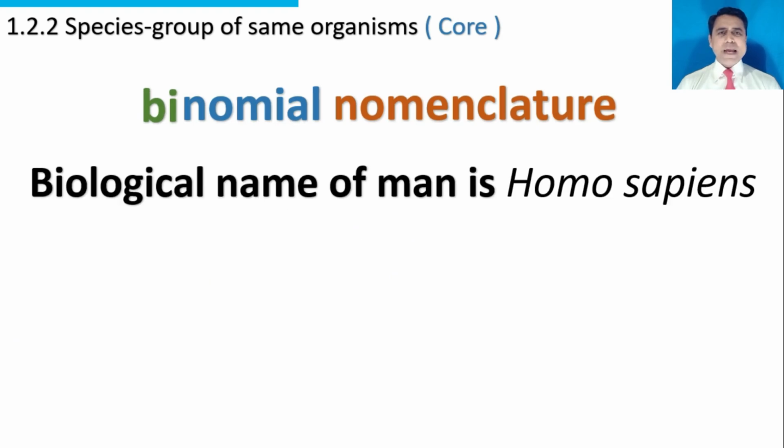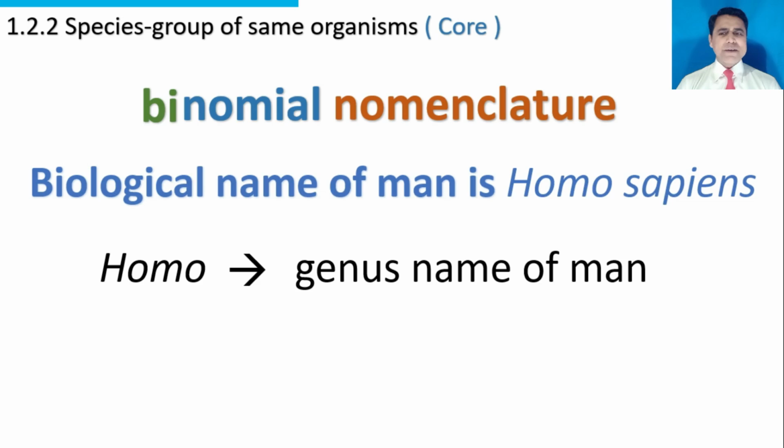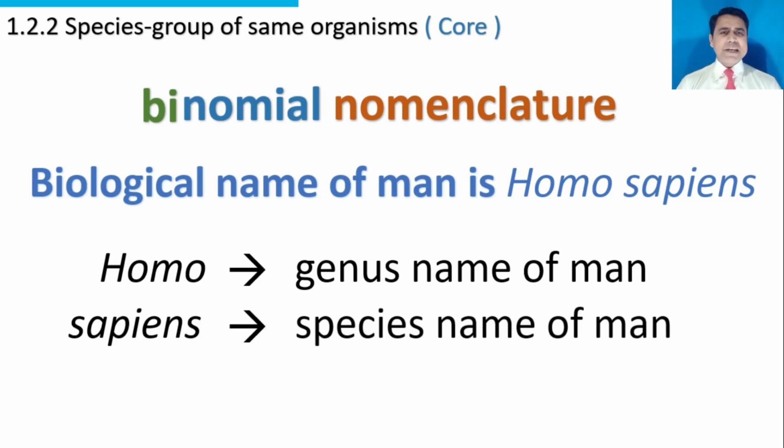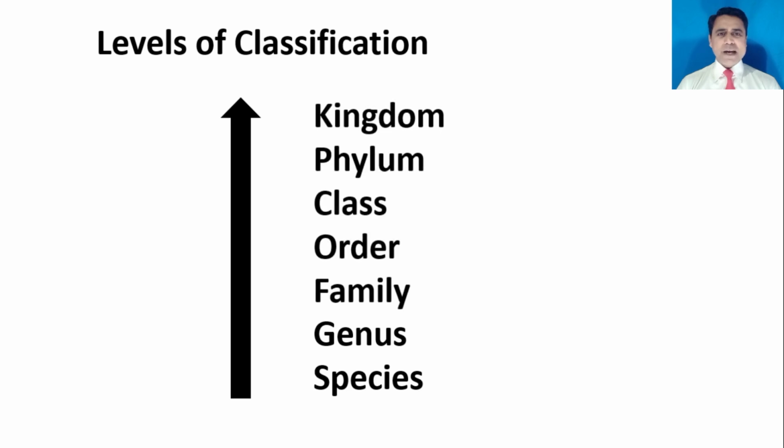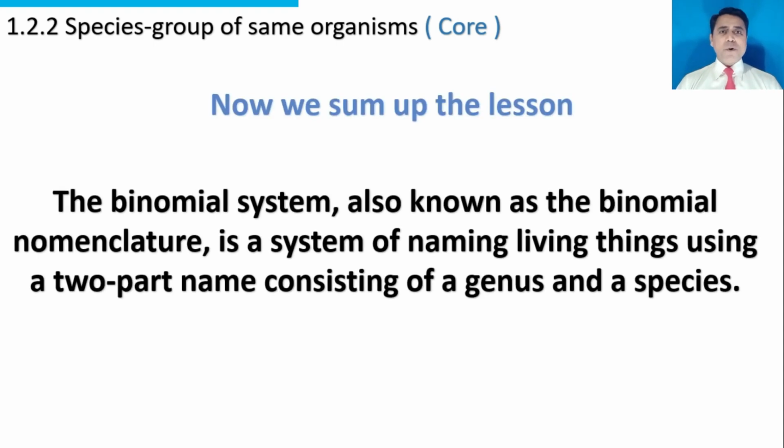Biological name of man is Homo sapiens. Homo is a genus name of man. Sapiens is a species name of man. Levels of classification. Species is a lower level. Similar species are placed in a genus. Similar genera are placed in family. Similar families are placed in order, and so on. The binomial system, also known as the binomial nomenclature, is a system of naming living things using a two-part name consisting of a genus and a species.